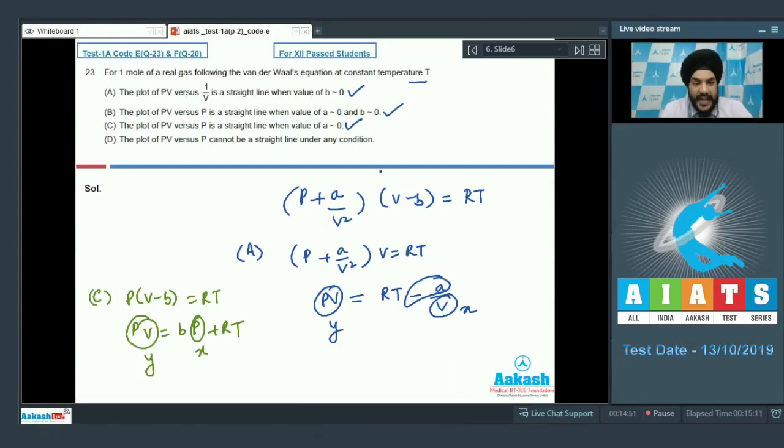And if you look at option D now, the plot of PV versus P cannot be a straight line under any condition. So this is not correct, students. We had just seen 3 cases in which the plot of PV versus P comes out to be a straight line. So students, the answer to this question should be option A, option B and option C. Let us look at the next question now.